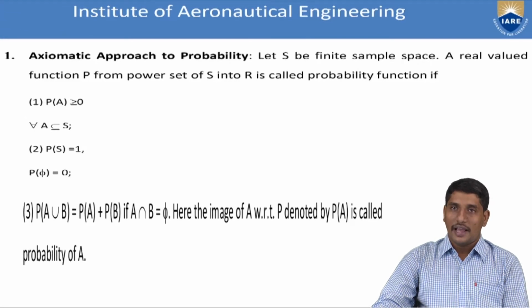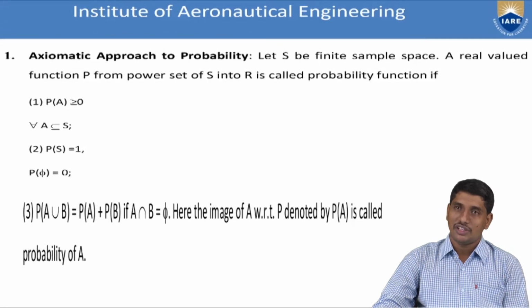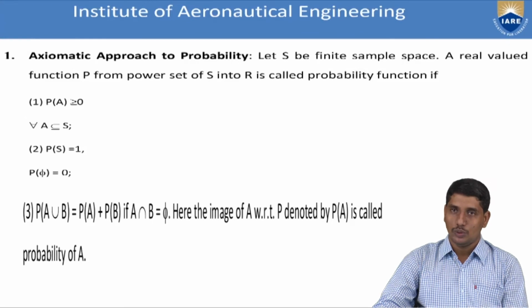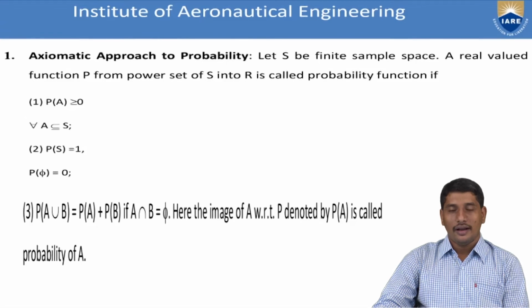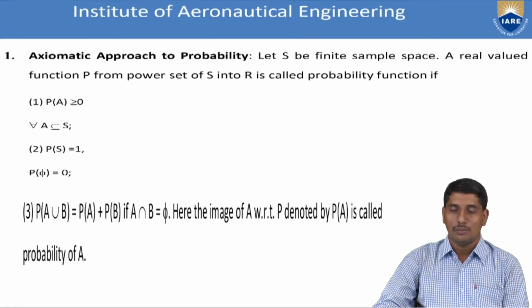The meaning is that the total probability of all events of the random experiment is equal to 1, that is, the sum of all probabilities is always 1. Hence it is called the Axiom of Certainty. It states that P of S is equal to 1.